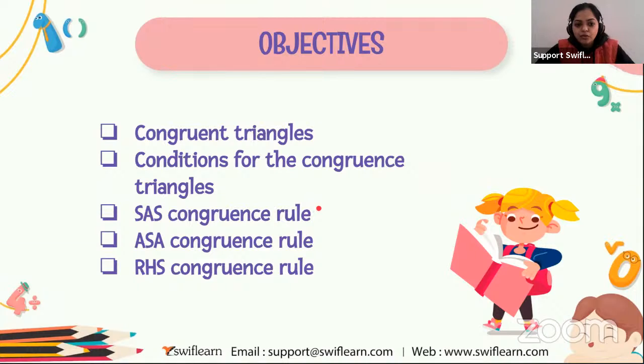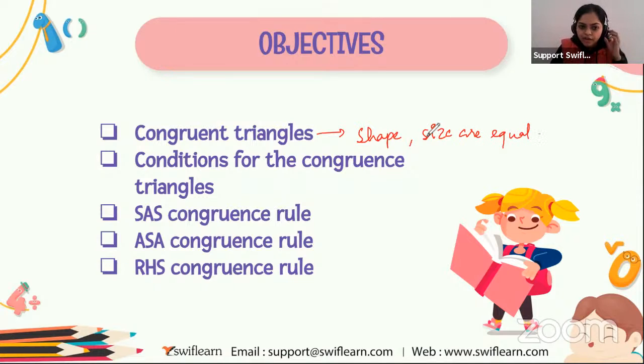Before starting, let us revise what we discussed in the last classes. We discussed the meaning of congruence. What is the meaning of congruence? Two shapes are congruent if their shape as well as size are equal. So two figures are congruent when their shape and size are equal.